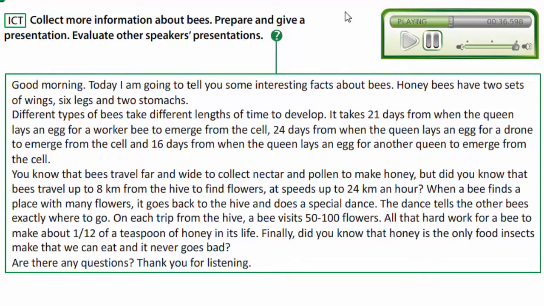You know that bees travel far and wide to collect nectar and pollen to make honey. But did you know that bees travel up to 8 kilometers from the hive to find flowers, at speeds up to 24 kilometers an hour? When a bee finds a place with many flowers, it goes back to the hive and does a special dance. The dance tells the other bees exactly where to go. On each trip from the hive, a bee visits 50 to 100 flowers. All that hard work for a bee to make about 1/12 of a teaspoon of honey in its life.